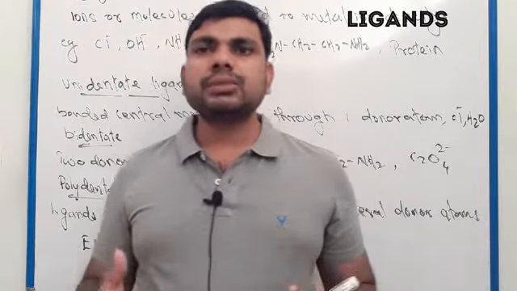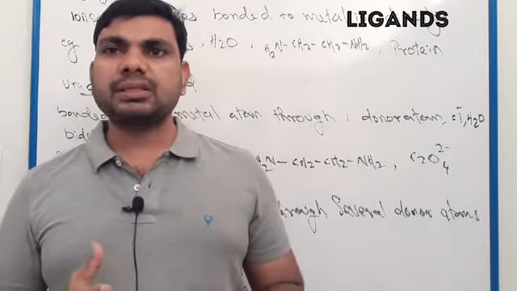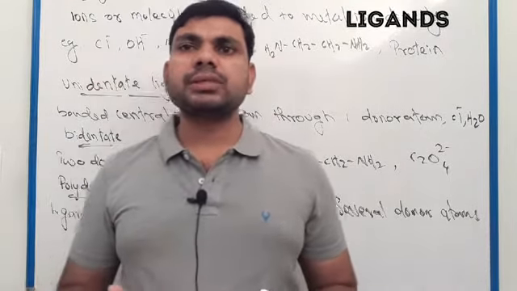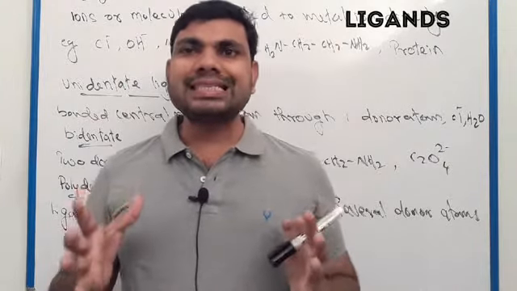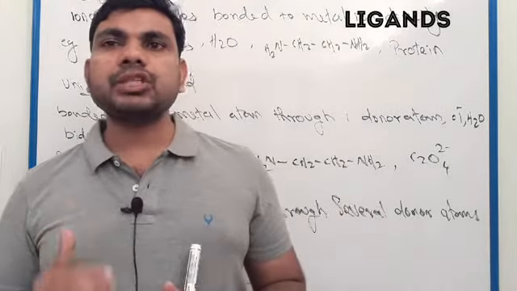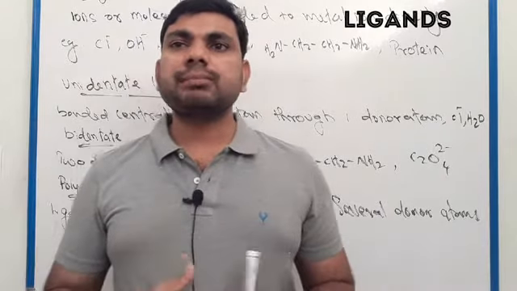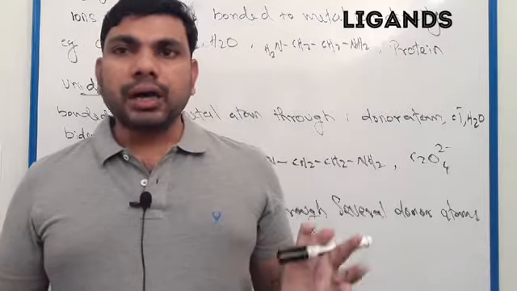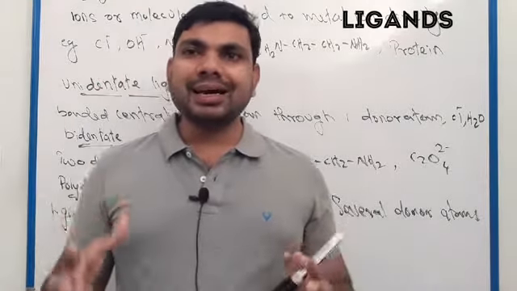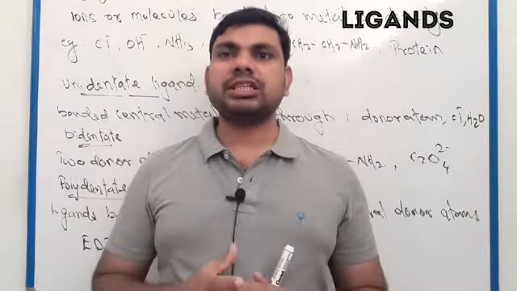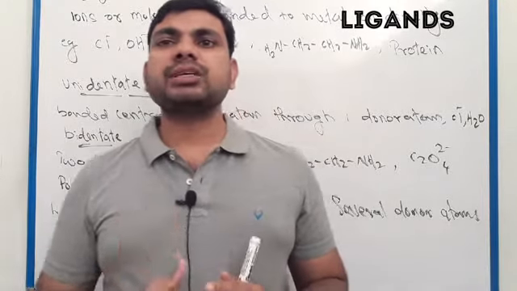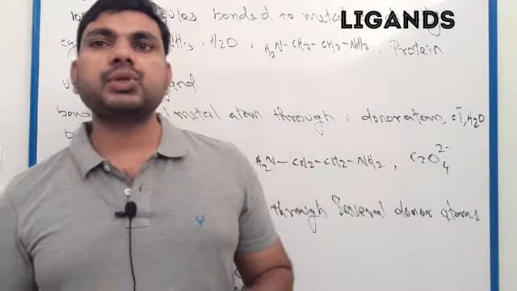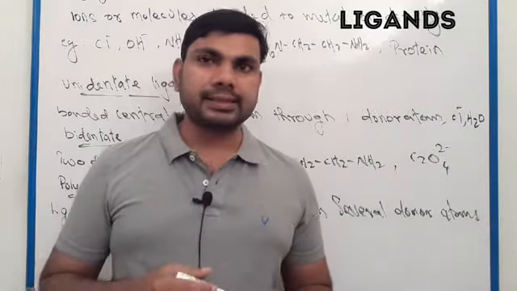Ligands mean atoms, group of atoms or ions directly bonded to the central metal ion. Such atoms or groups of atoms or ions which are inside the coordination entity are called ligands.